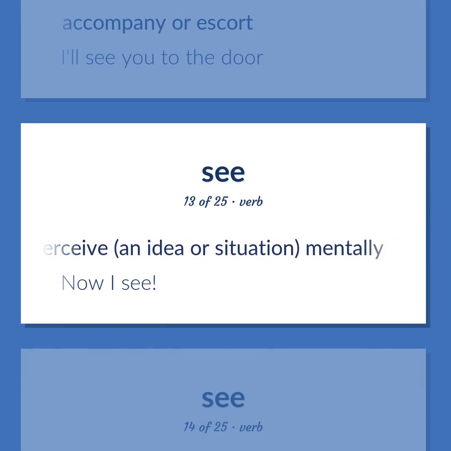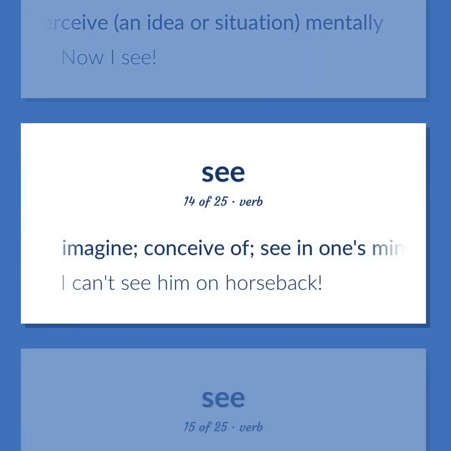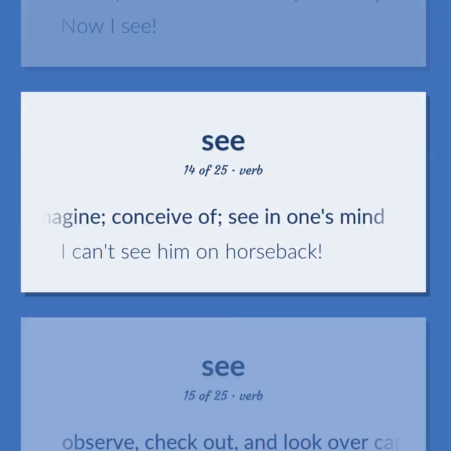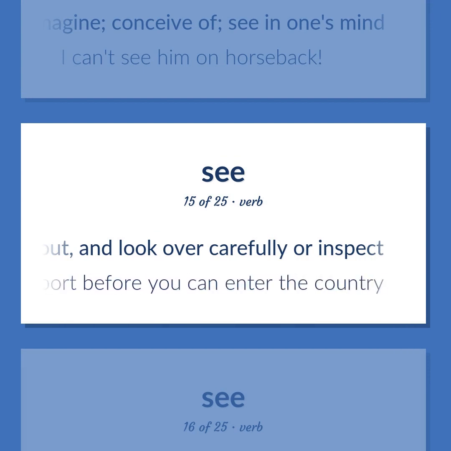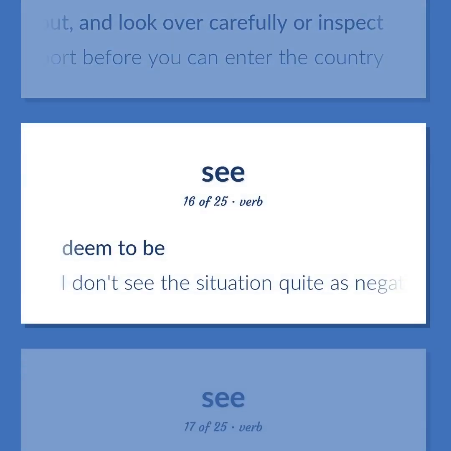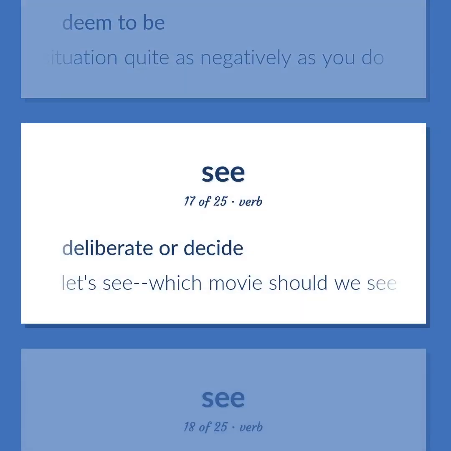Now I see. Imagine. Conceive of. See in one's mind. I can't see him on horseback. Observe, check out, and look over carefully or inspect. I must see your passport before you can enter the country. Deem to be. I don't see the situation quite as negatively as you do. Deliberate or decide. Let's see, which movie should we see tonight?